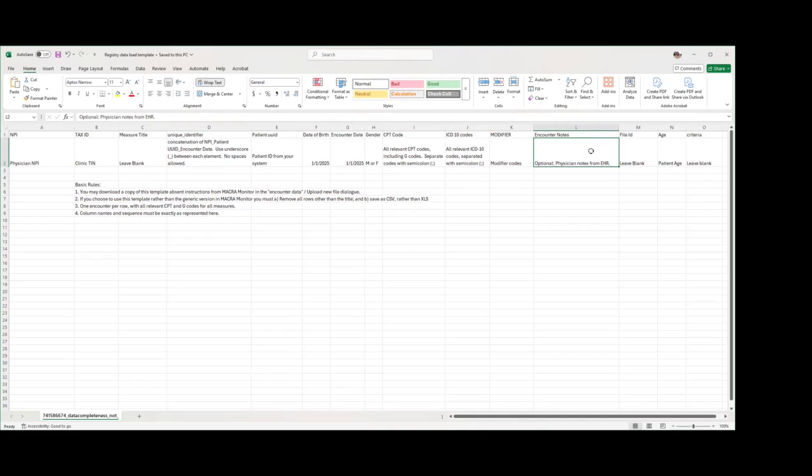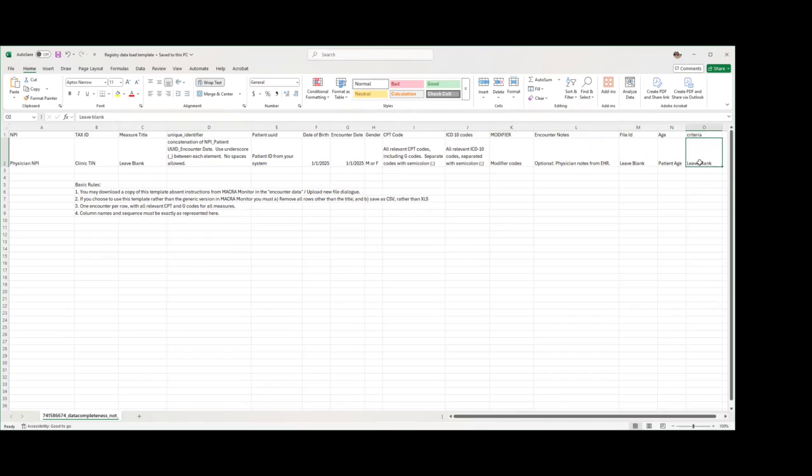If you care to, and I think most of you will not, you can actually upload physician notes from your EHR into Macromonitor, and we'll be able to incorporate that, and you'll be able to look at the physician notes associated with an encounter if you want to identify or do corrections. The file ID you leave blank. The system will populate that. Patient age, and then there's another called criteria, which you leave blank as well.